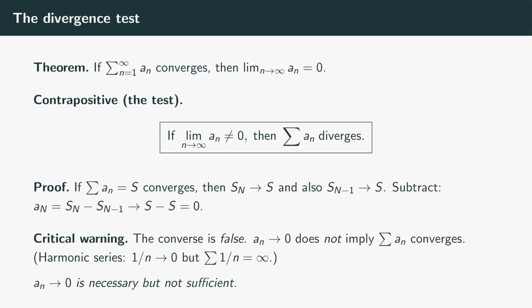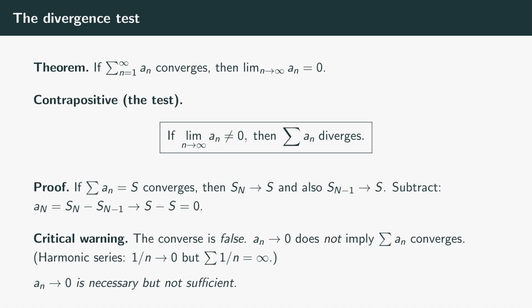Now the most useful diagnostic in elementary series theory, the divergence test, also called the nth term test. Theorem: if the sum from n equals 1 to infinity of a sub n converges, then the terms a sub n go to 0. The logic is straightforward. Convergence means the partial sums s sub n approach some limit s. The shift by 1, s sub n minus 1, also approaches s. It's the same sequence, just relabeled. The difference a sub n equals s sub n minus s sub n minus 1 approaches s minus s, which is 0, so a sub n approaches 0.